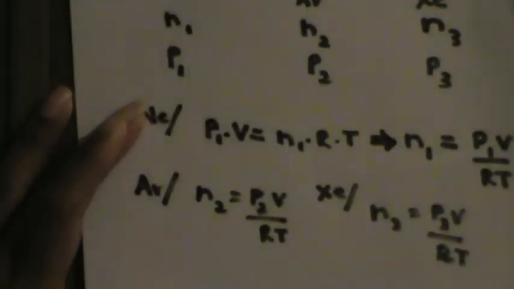For the next samples, argon and xenon, I will not write out the derivation, I will just substitute the values. So for the argon sample, N2 equals P2V by RT. And for the xenon sample, N3 equals P3V by RT. Alright, now these are for the individual gas samples.